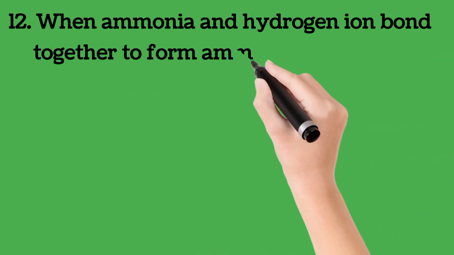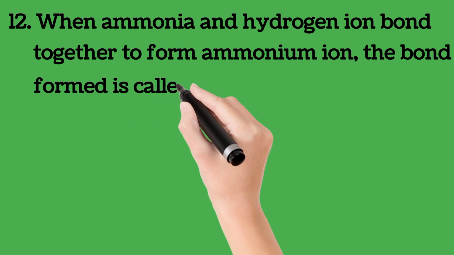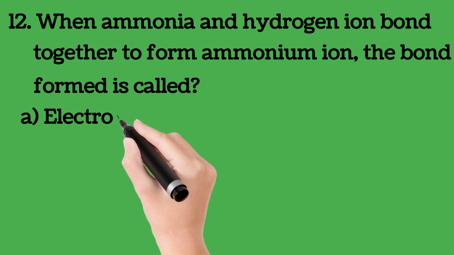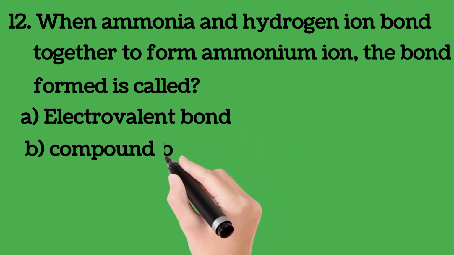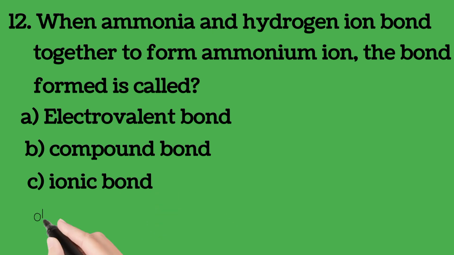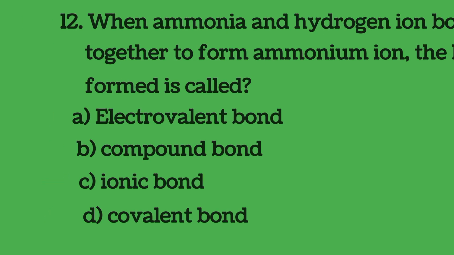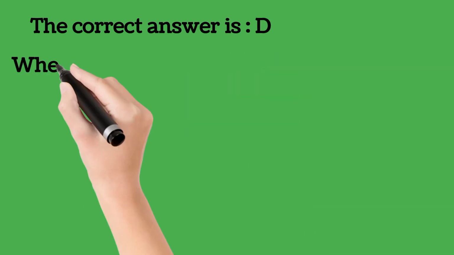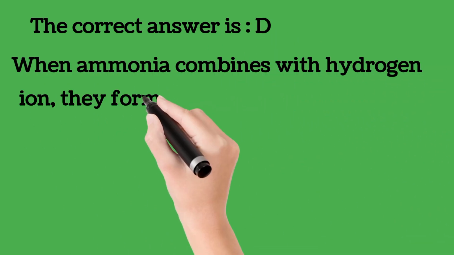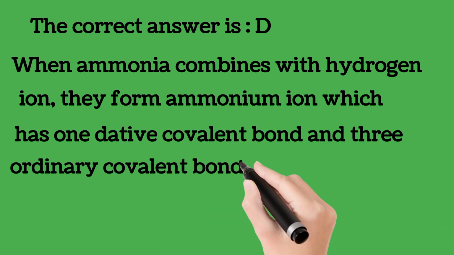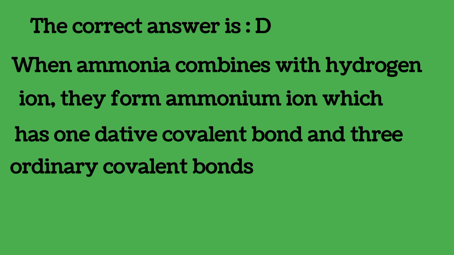Question number 12. When ammonia and hydrogen ion bond together to form ammonium ion, the bond formed is called A. Electrovalent bond, B. Compound bond, C. Ionic bond, D. Covalent bond. What's the correct answer? The correct answer is D. When ammonia combines with hydrogen ion, they form ammonium ion, which has 1 dative covalent bond and 3 ordinary covalent bonds. So the correct answer is D.